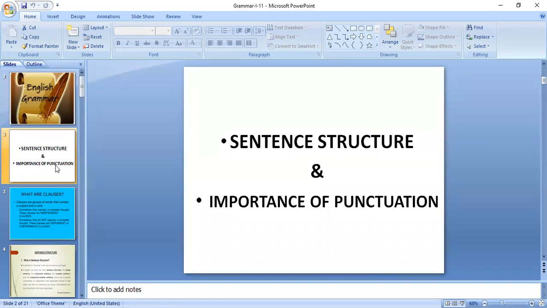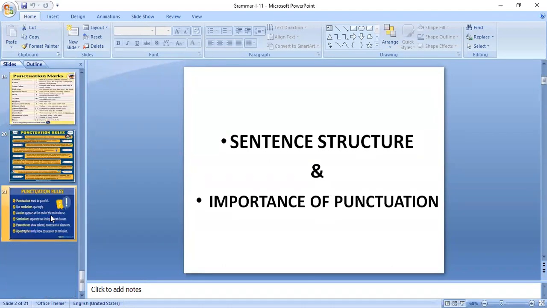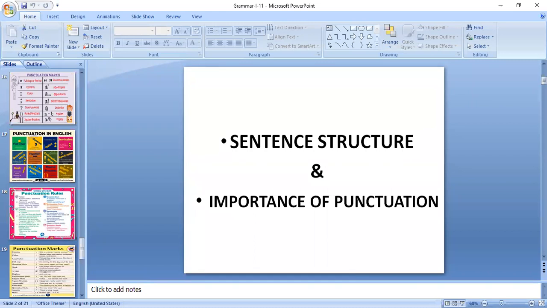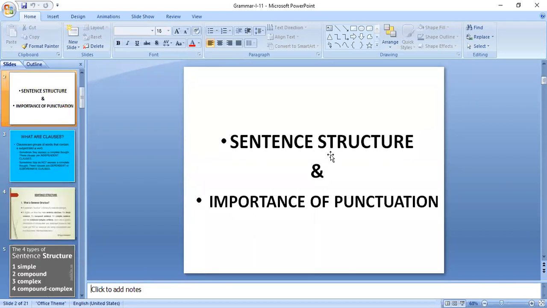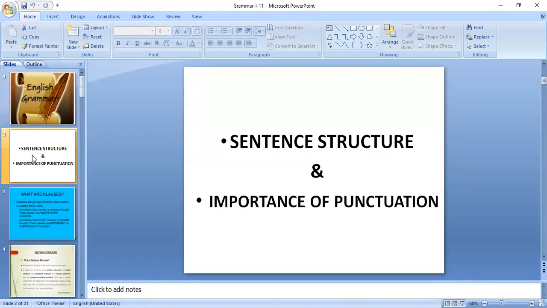Along with these two, we are going to discuss many other grammar elements such as prepositions, articles, phrases. But today we are going to discuss sentence structure and the importance of punctuation.